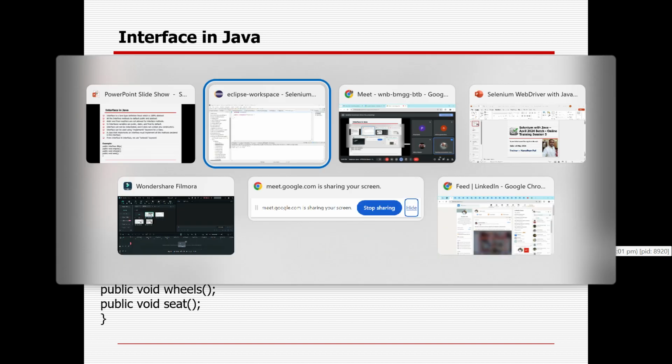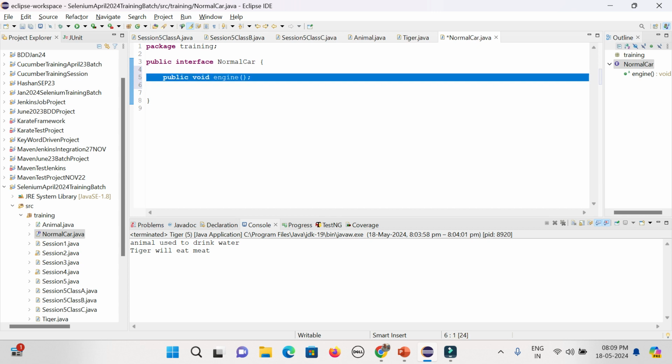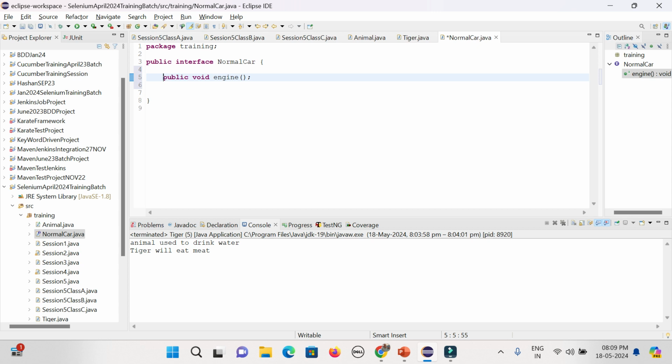So let's try to create some important abstract methods here. Public in nature always, okay, void engine. That is the first thing. And it cannot have a body. All of this will be abstract by default. You don't need to mention the abstract keyword. That is the beauty of the interface. As and when you create an interface and define a method inside it, there is no need to write the abstract word. Automatically it will be abstract.